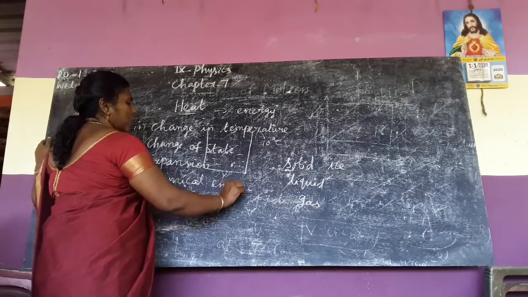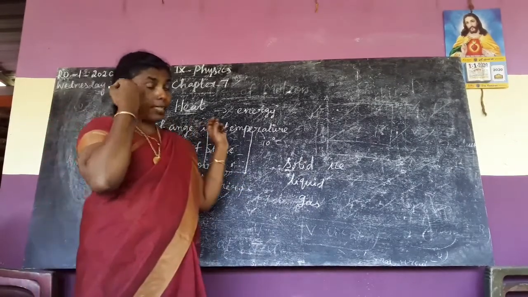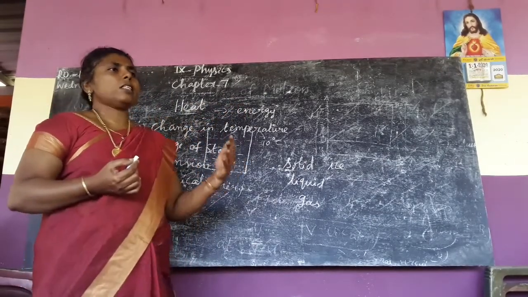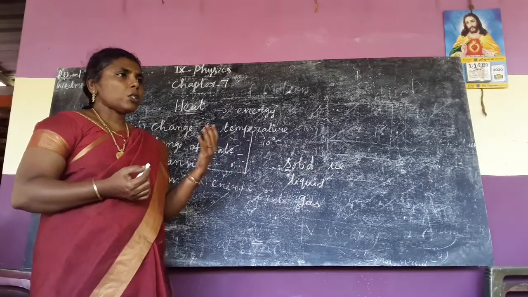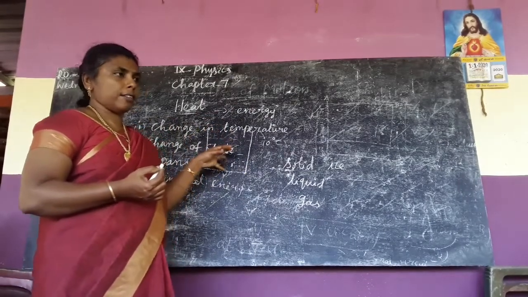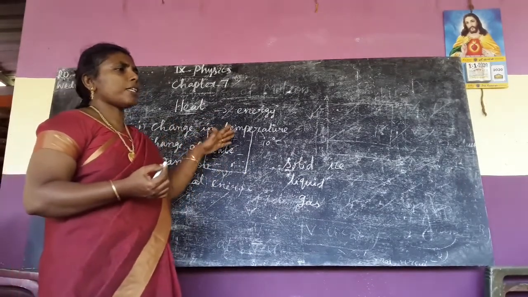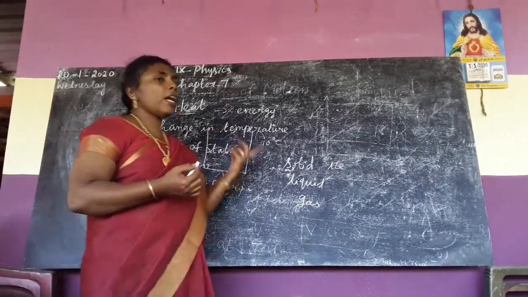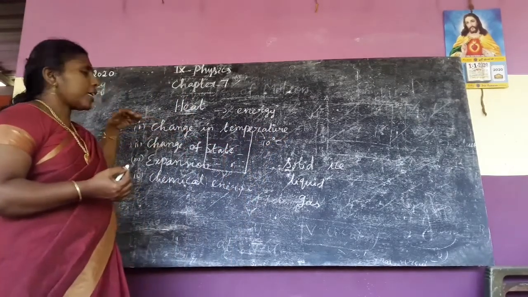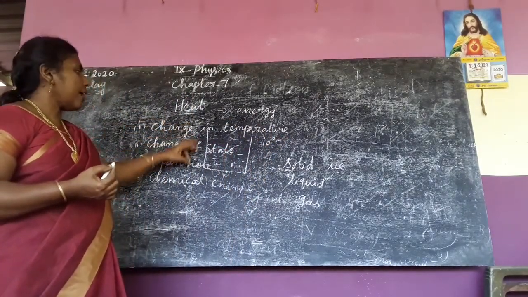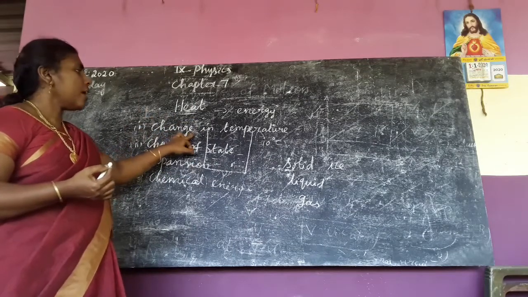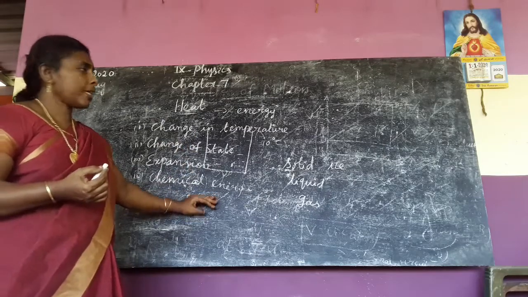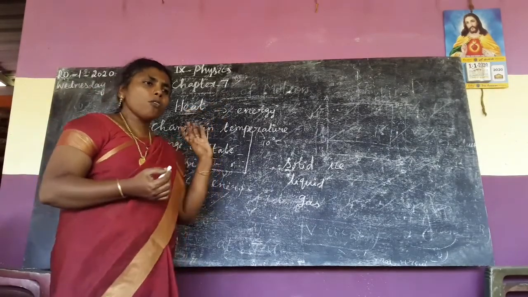Fourth one, chemical energy. We have learned heat is a form of energy. When we give heat, suppose we cook food, first water and rice are there. Some reaction will take place, after that we get cooked food. So that is chemical energy. These are the effects of heat: change in temperature, change of state, expansion, chemical energy. Can you understand, students? What are the effects of heat?